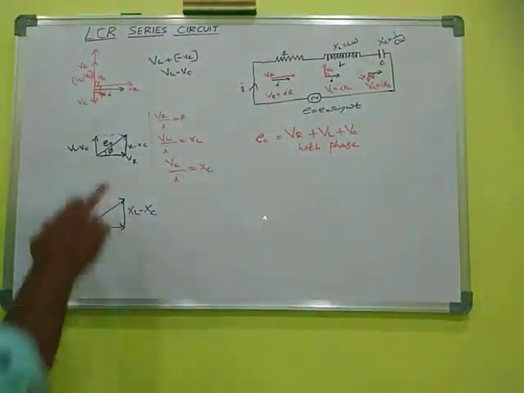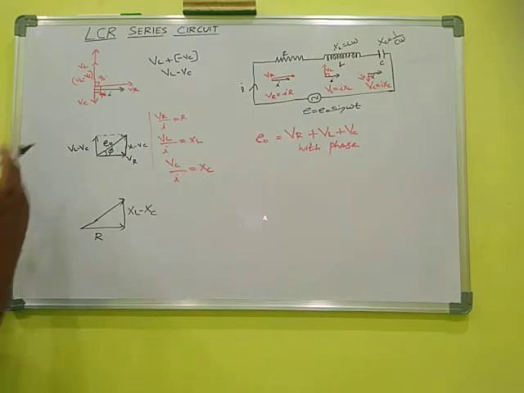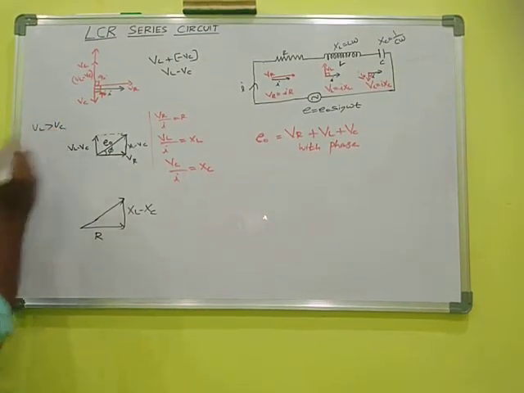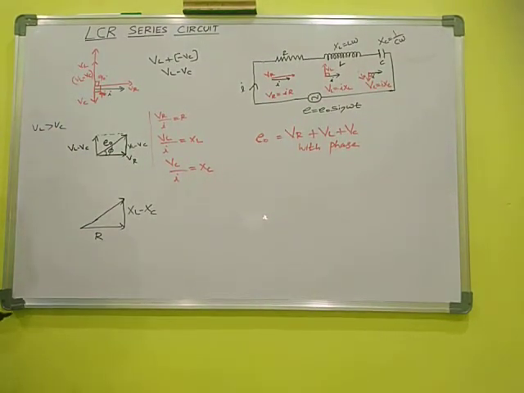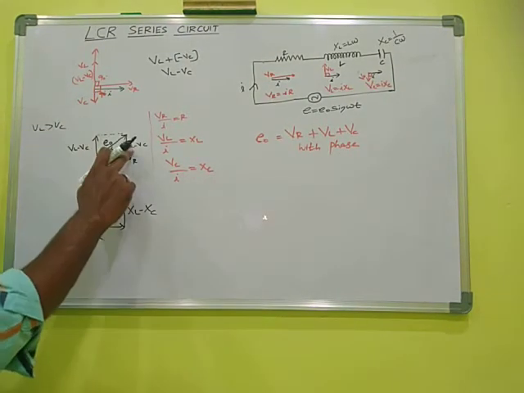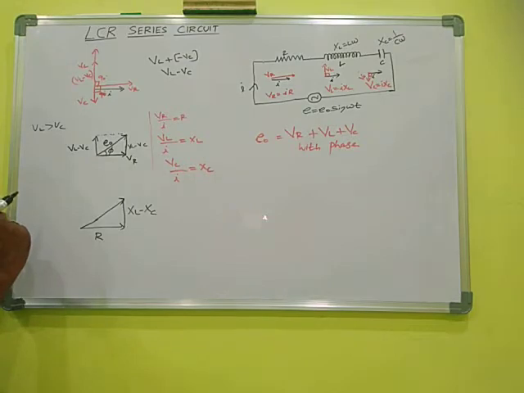In this case, VL is dominant over VC. The inductor is greater than the capacitance. That is a predominantly inductive circuit. So VL is greater than VC, and VL minus VC gives the value of phi.